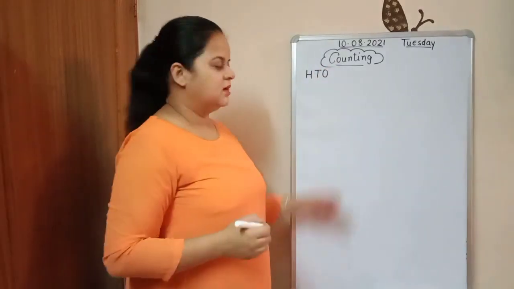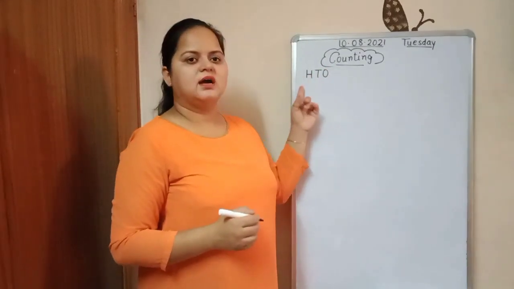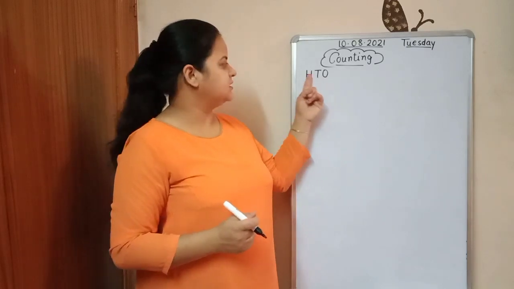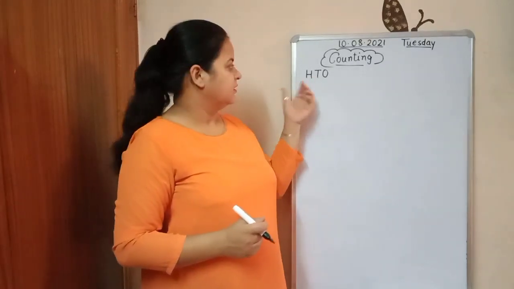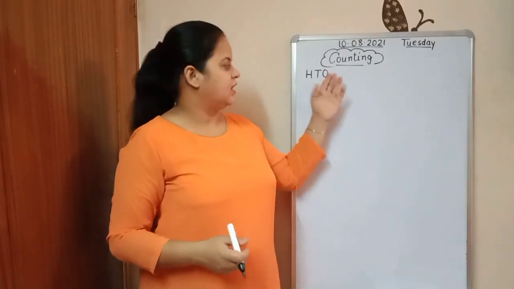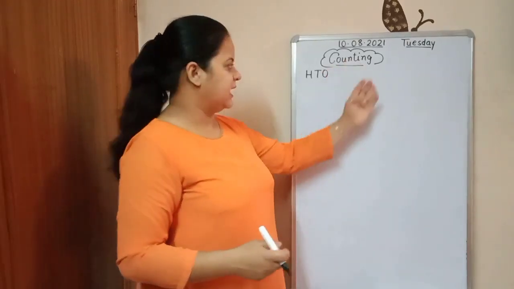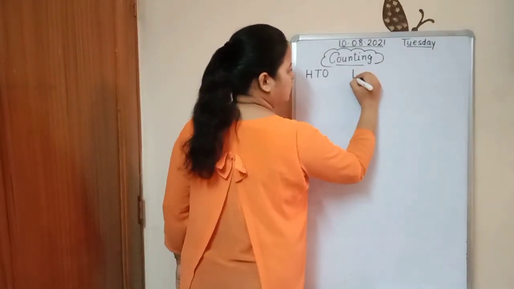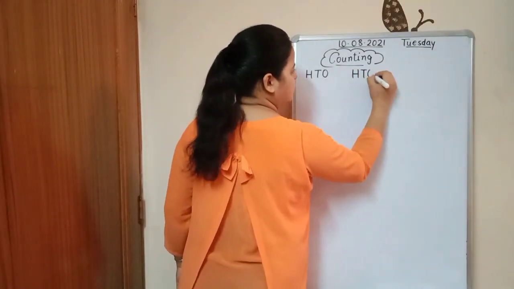HTO means ones, tens and hundred. Write these three letters in one box. After then skip the one box and another. In the third box again you have to write HTO.